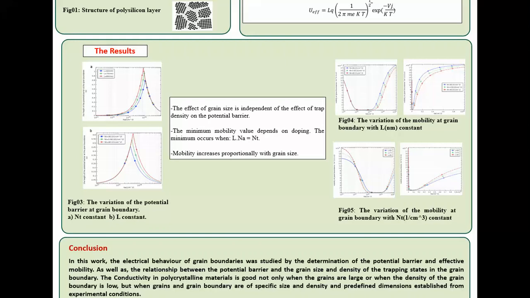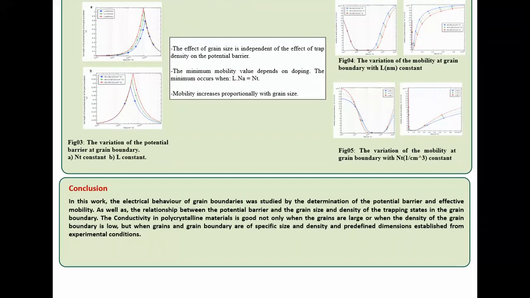The minimum mobility value depends on the doping, and the minimum occurs when the grain size multiplied by the doping density equals the trap state density. The mobility increases proportionally with the grain size.